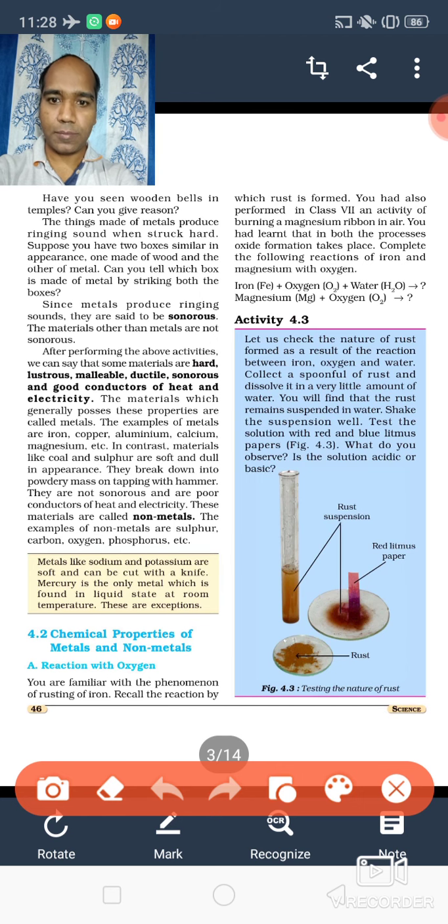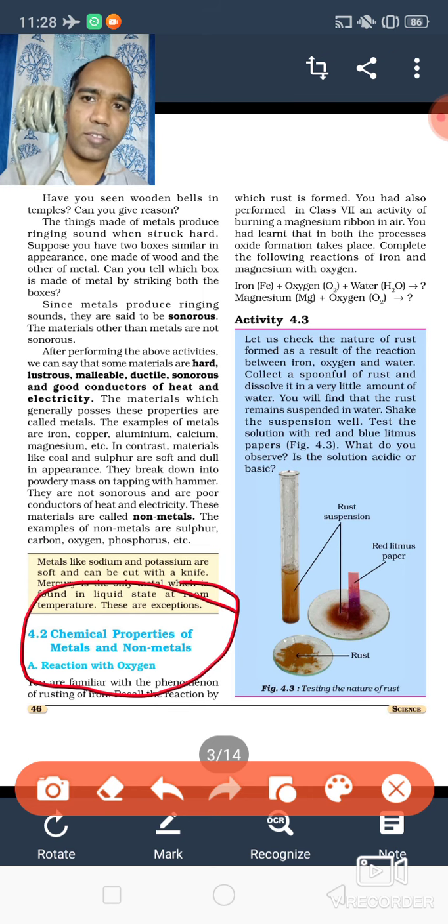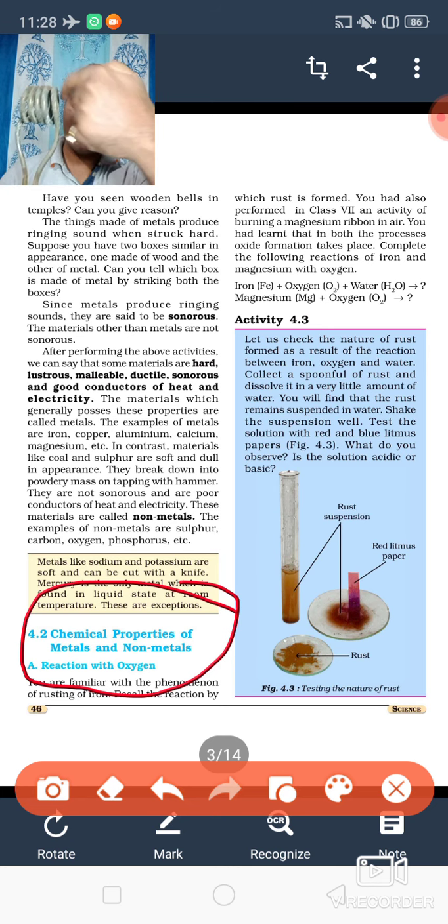Now we have to see chemical properties of metals and non-metals. When metals and non-metals react with oxygen and form oxides, how do the oxides behave? Is it acidic in nature or basic in nature? Suppose I am taking this iron rod. If this iron rod gets rusted, what will happen? Rusting will be there. You understand that?